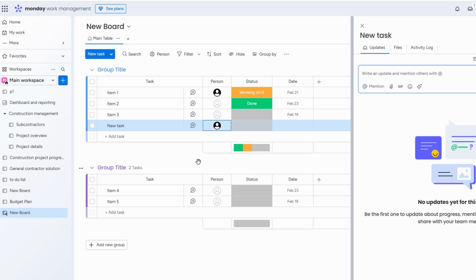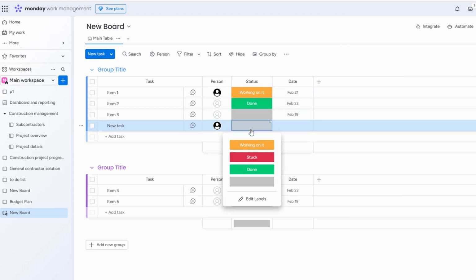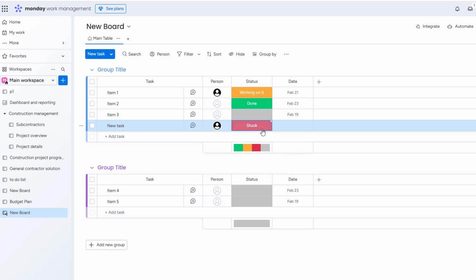You can also update the status of your tasks to reflect your progress. Let's say you're just starting a new task, set it to not started. As soon as you begin working on it, you can change it to in progress, letting everyone know it's underway. Once you've finished, you mark it as completed or done, signaling the task is done and dusted. This system helps keep everyone on track, ensures nothing falls through the cracks, and makes project management a breeze.